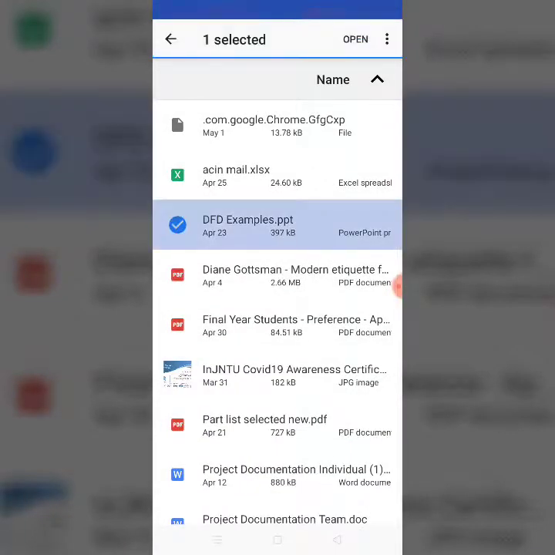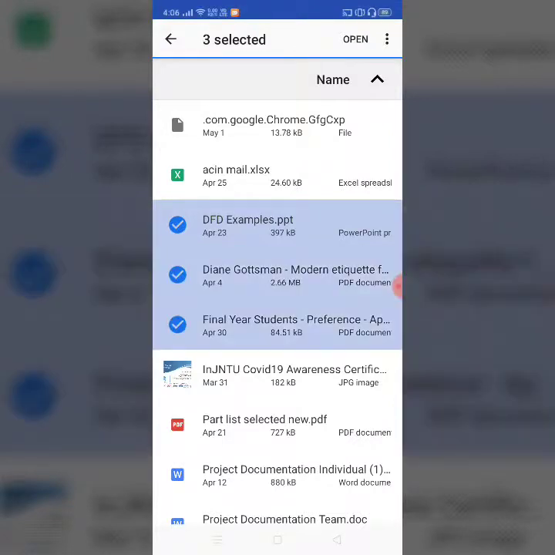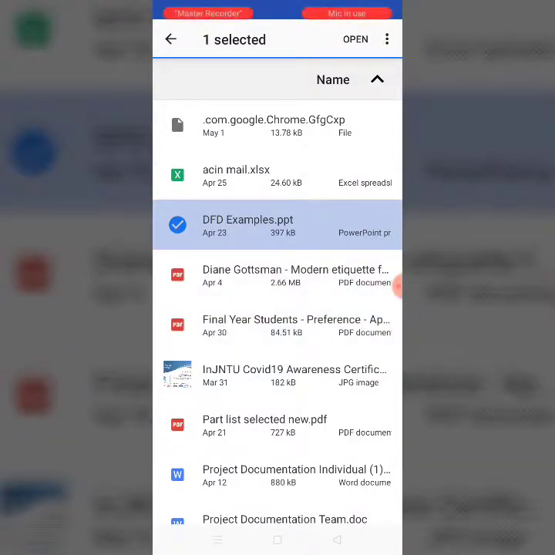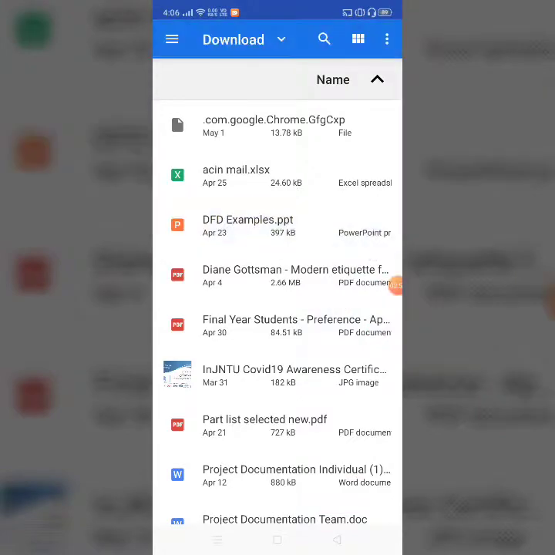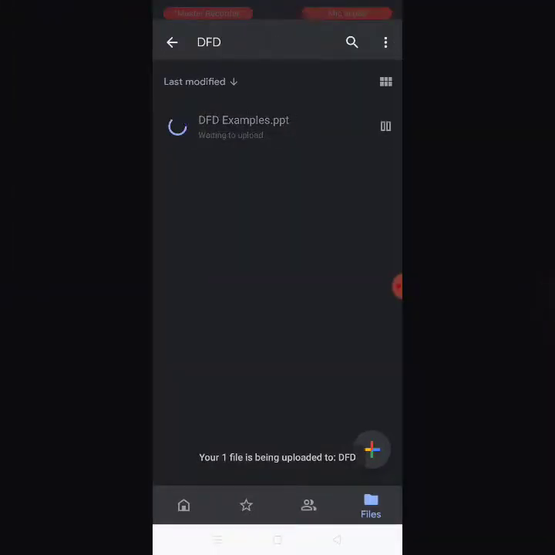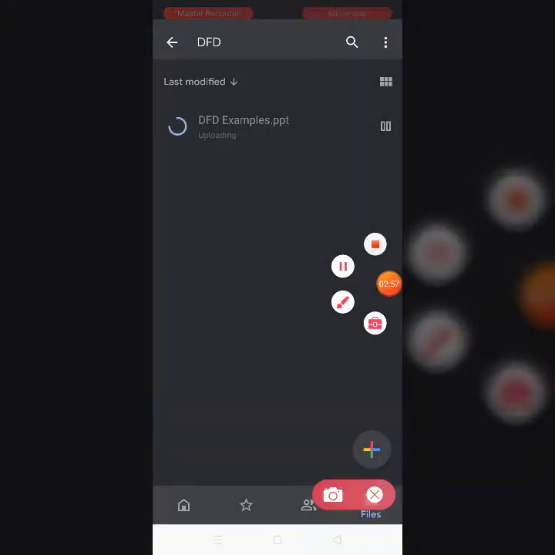Yes, so here is my file. This is the file I want to upload, okay? So select this file. If you want to upload multiple files, no issues, you can just select whatever files you need and upload them. Here I need just one file to be uploaded, so I'm selecting this one, and I'm pressing the open button on the top. Here on the top you could see an open button, so press it, and you could see the status here. Yes, the file is getting uploaded, and it is done.